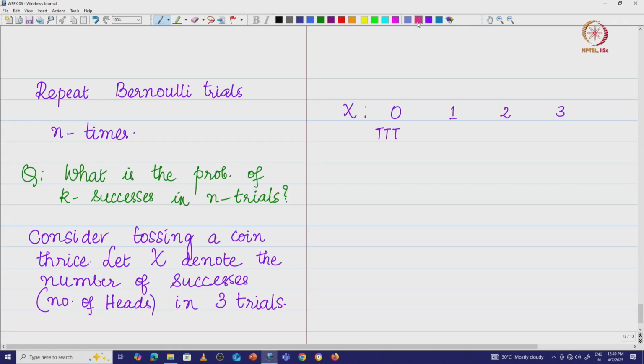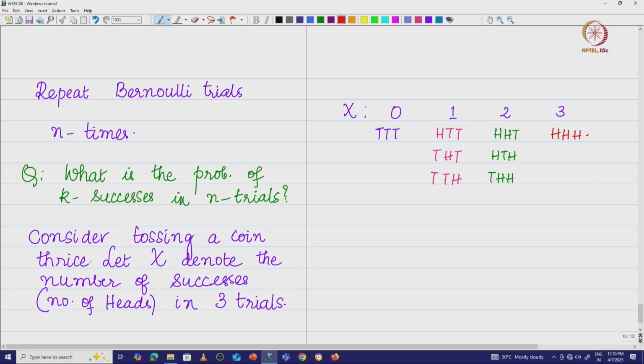Then 1 is going to have head tail tail, tail head tail, tail tail head. Then 2 is going to be head head tail, head tail head, tail head head, and then all the 3 giving me heads, 3 successes, I am going to have this.